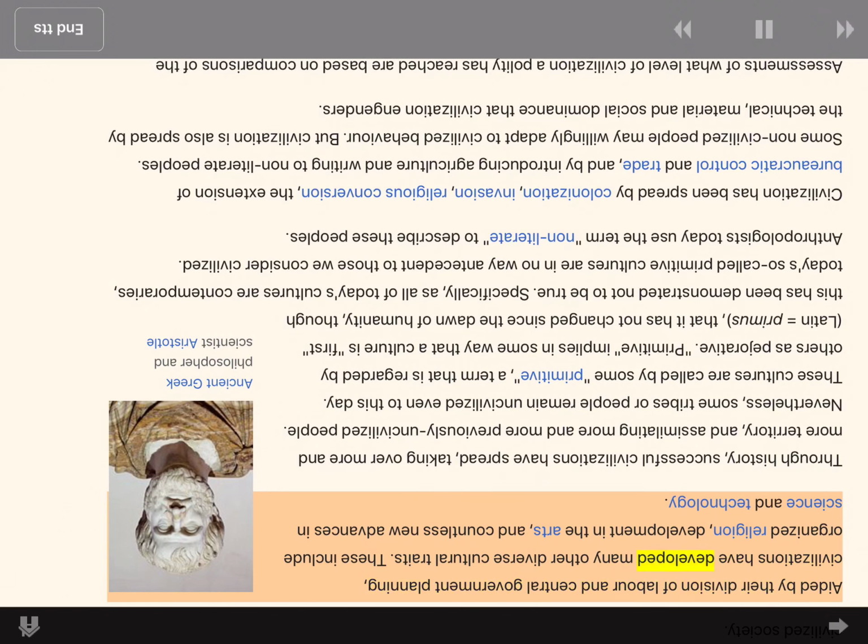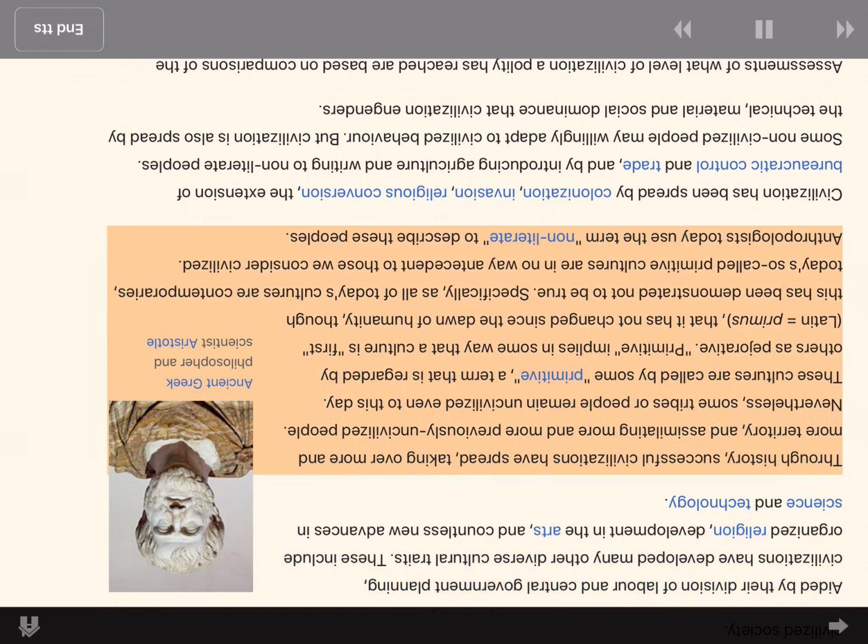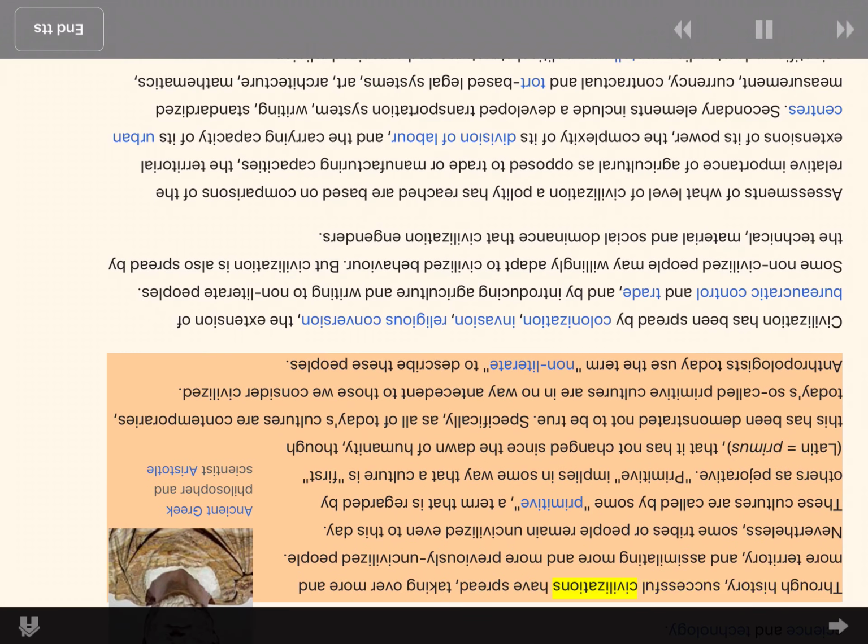Civilizations have developed many other diverse cultural traits. These include organized religion, development in the arts, and countless new advances in science and technology. Through history, successful civilizations have spread, taking over more and more territory, and assimilating more and more previously uncivilized people. Nevertheless, some tribes or people remain uncivilized even to this day.